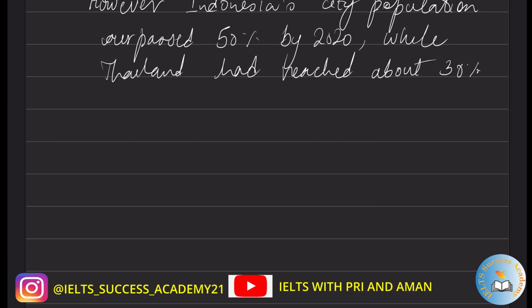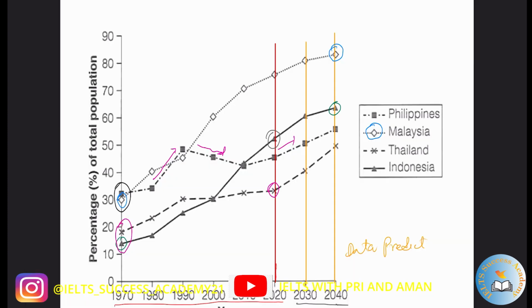Now let's look into the future. Looking at all the countries, we can safely say that the percentage of people living in cities will increase. Let's start with Philippines first. In 2020, it was around 40%, and it will increase to around 50%. The same case goes for Malaysia. It was around 75% and will increase to above 80%.